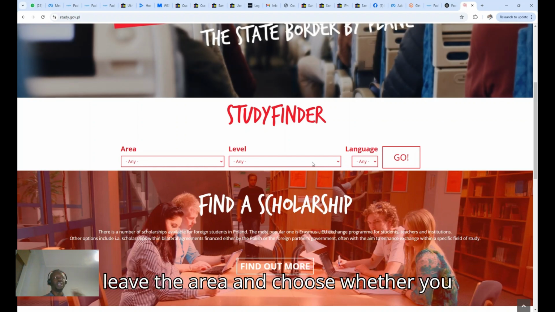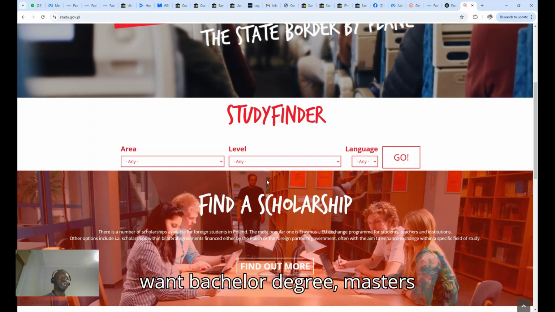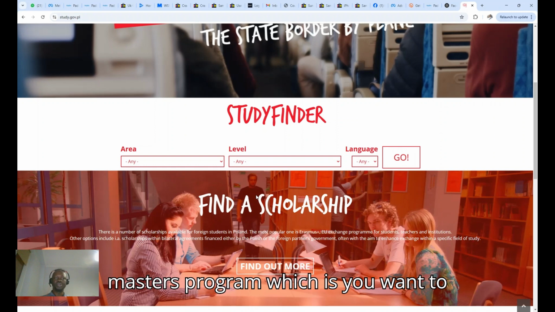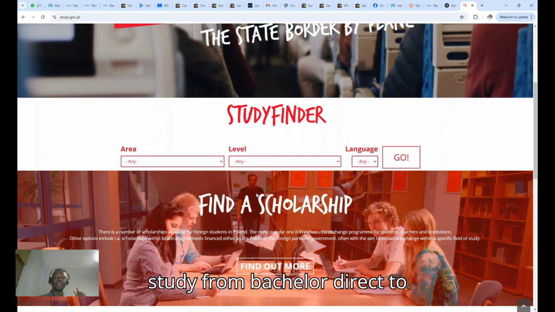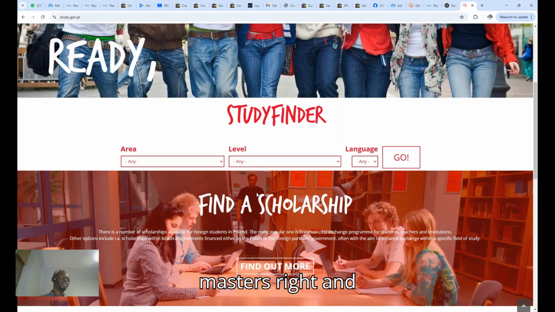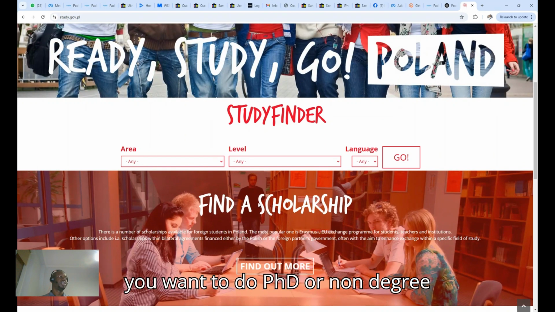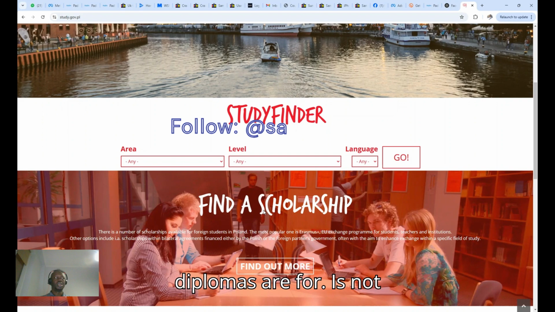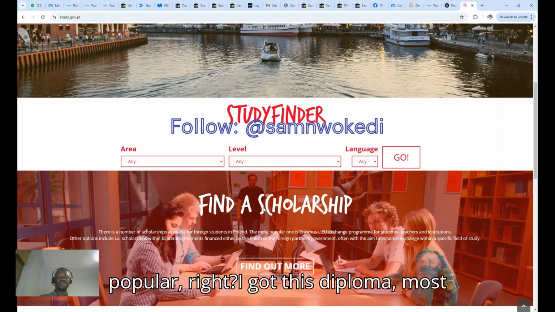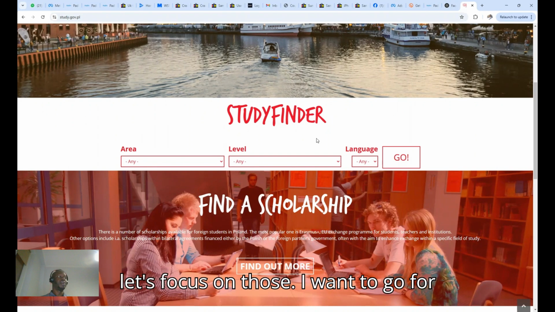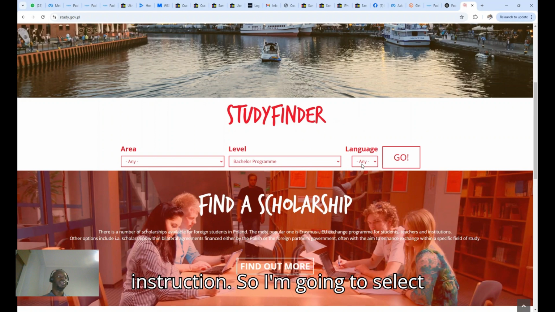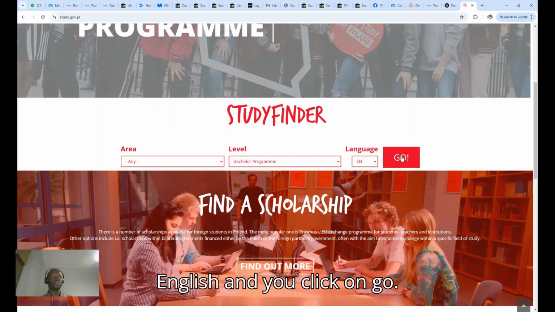you just leave the area and choose whether you want bachelor degree, master's degree, long cycle master's program, which is where you study from bachelor direct to masters, right? And you want to do PhD or non-degree program like diplomas. Most times diplomas are not popular, right? All these postgraduate diplomas are mostly weekend programs. But let's focus on those that want to go for bachelor. You select the language of instruction. So I'm going to select English and you click on go.